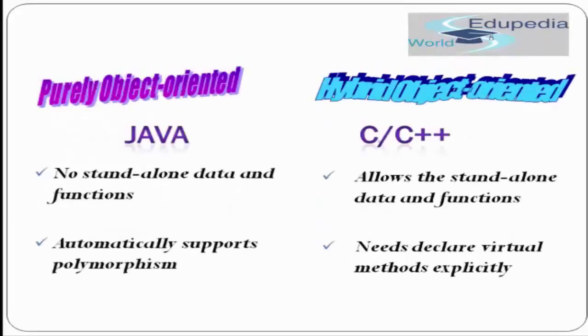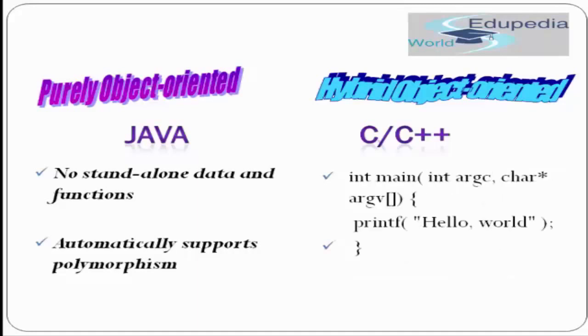Okay, so as I was telling, Java is a pure object-oriented programming language, whereas C and C++ are hybrid object-oriented. That means Java follows all the features of an object-oriented programming language, whereas C and C++ do not. So C and C++ allow standalone data and functions, whereas in Java you cannot have standalone data and functions. Everything has to be in a class. I can show you that using syntax.